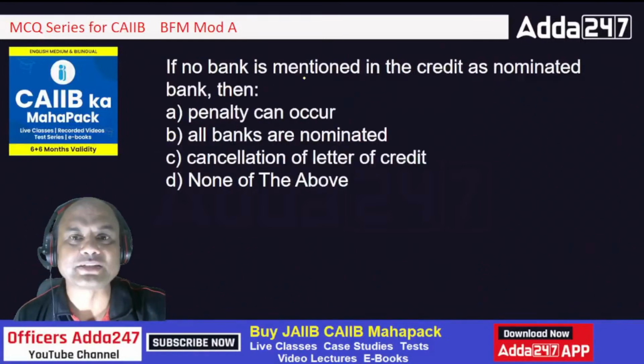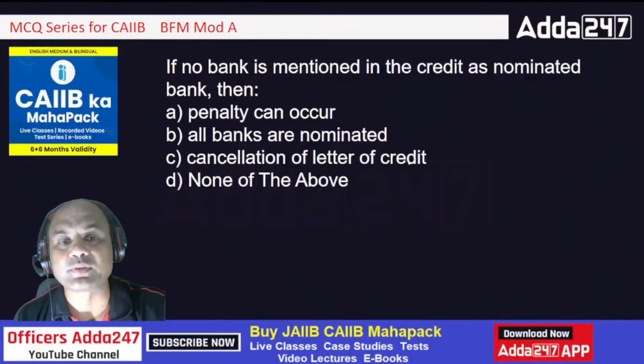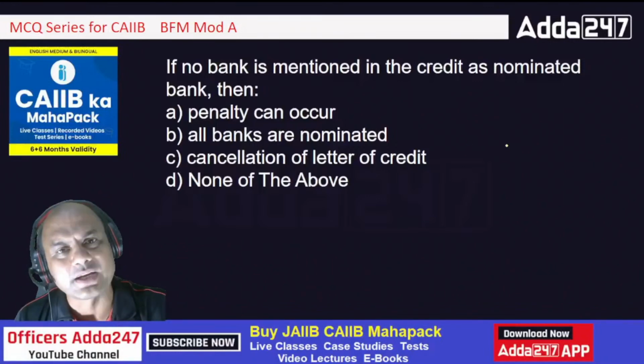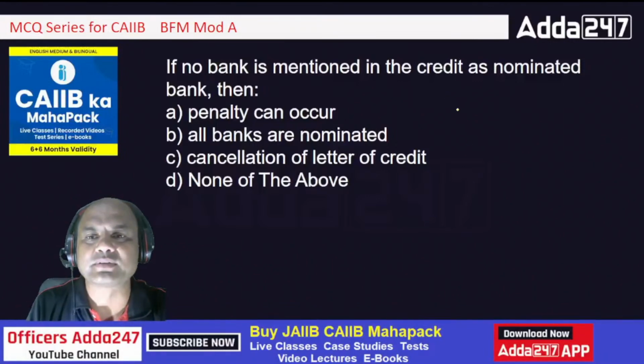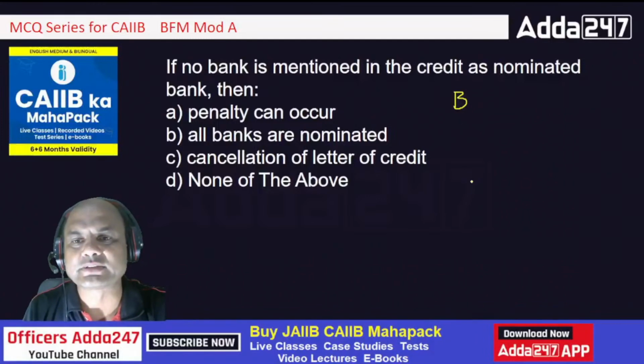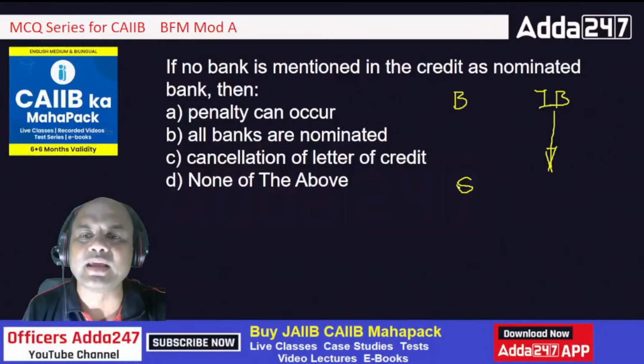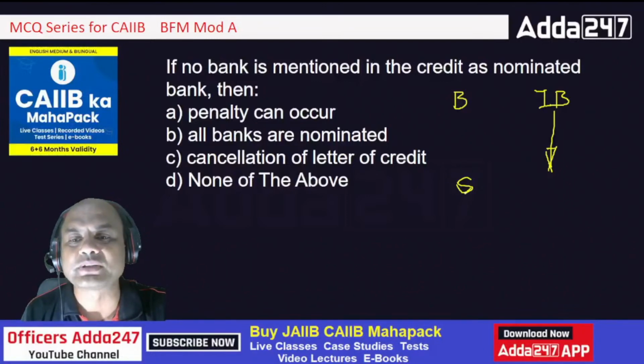If no bank is mentioned in the credit as nominated bank, then penalty can occur, all banks are nominated, cancellation of LC, and none of the above. Means what? This issuing bank has issued the LC to the seller. See this. This is the buyer. This is the seller. This is the issuing bank. Okay. The issuing bank has issued this LC and it has not mentioned any name as nominated bank, that whom should the seller submit the documents to.